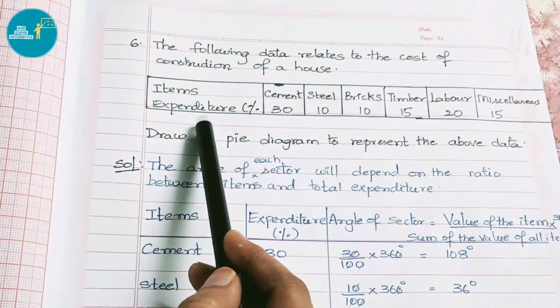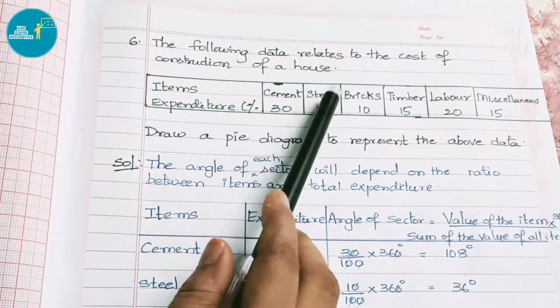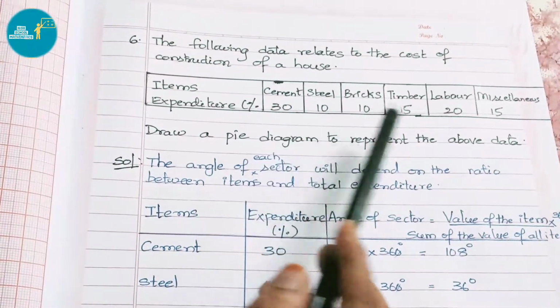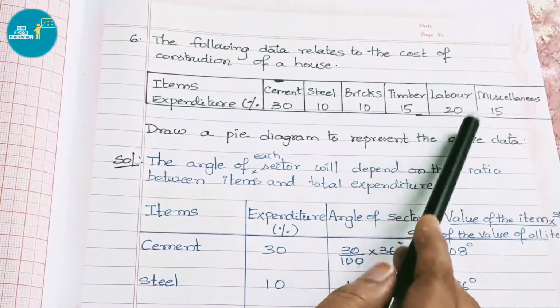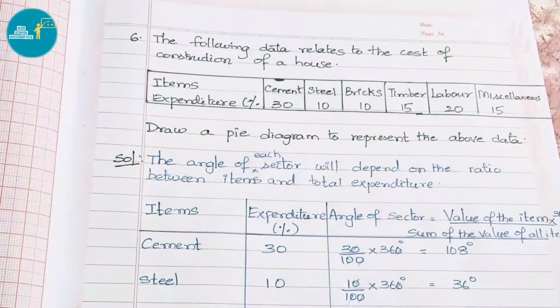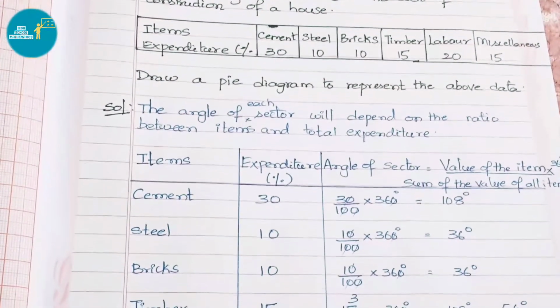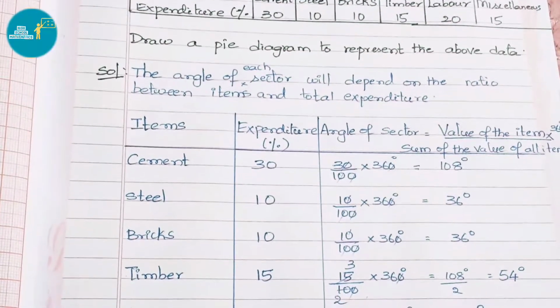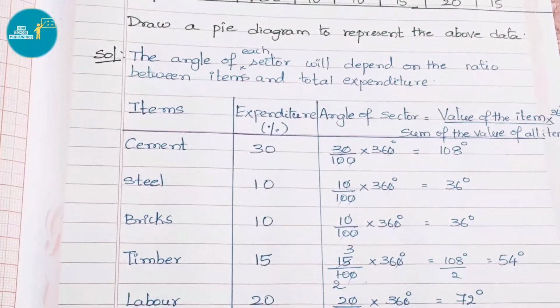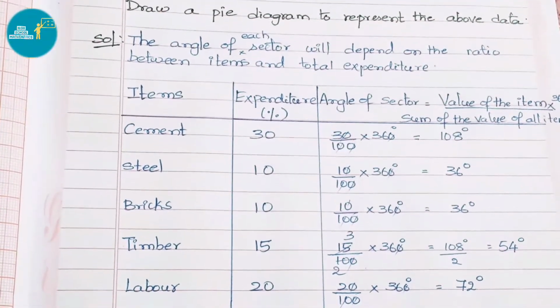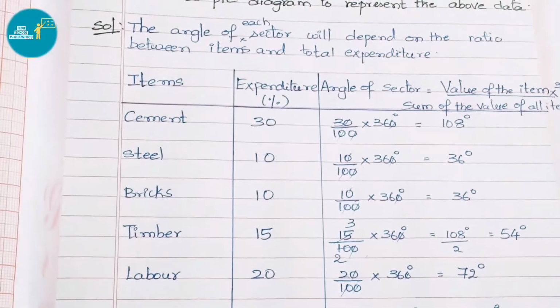And they have given expenditure for cement 30, steel 10, bricks 10, timber 15, labor 20 and miscellaneous 15%. Now we have to draw a pie diagram to represent the above data. Let us see the solution. The angle of each sector will depend on the ratio between items and total expenditure.